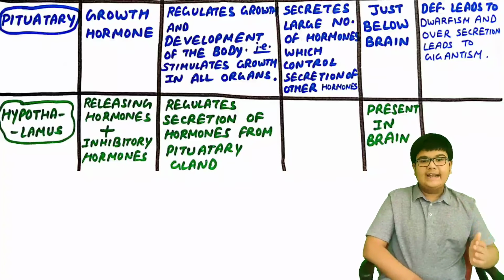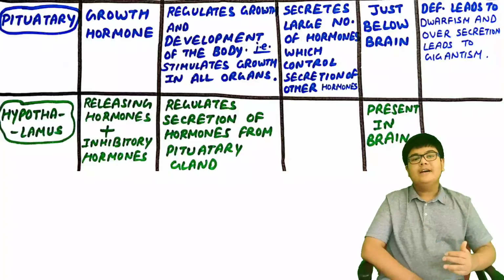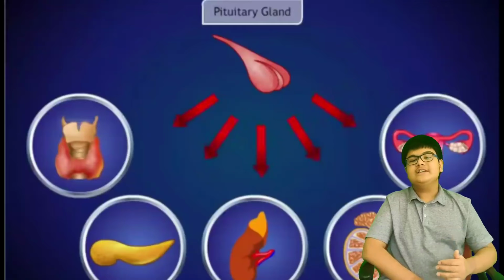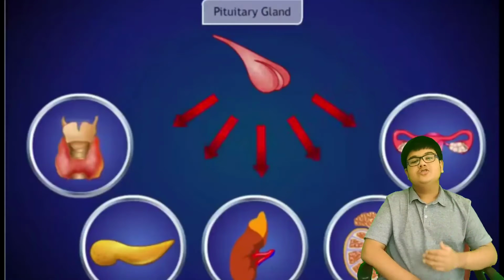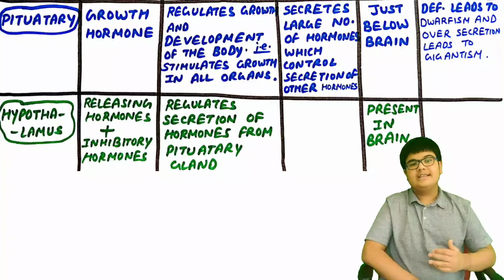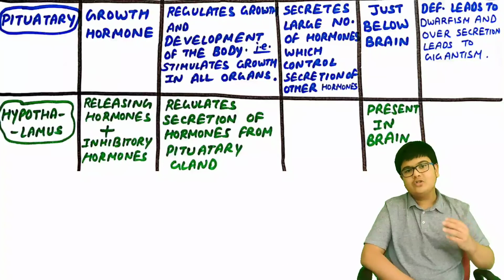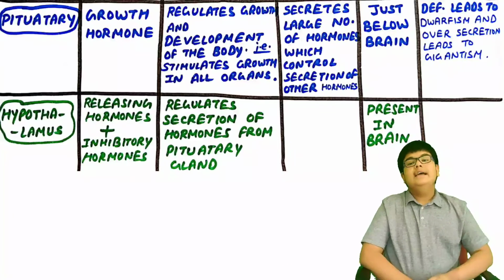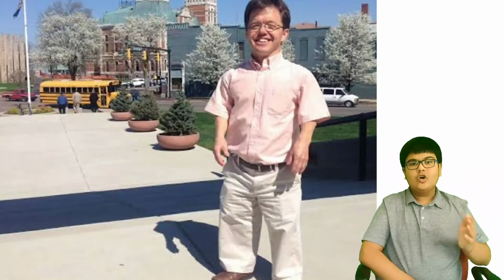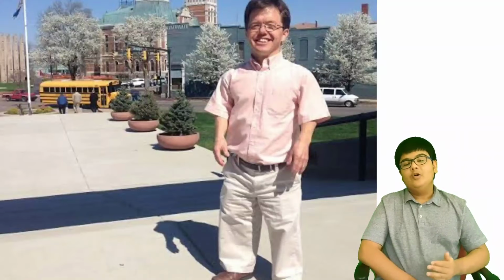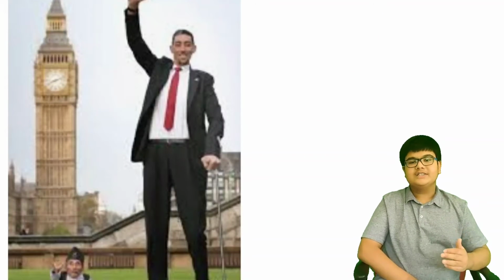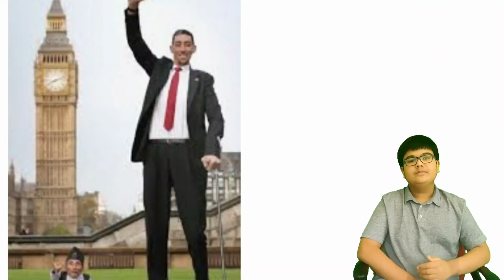The pituitary gland also secretes a large number of other hormones which control the secretion of the hormones by other glands. So therefore the pituitary gland is also known as the master gland, as it controls all the other glands. Deficiency of this growth hormone results in dwarfism, and over-secretion of this growth hormone results in gigantism.